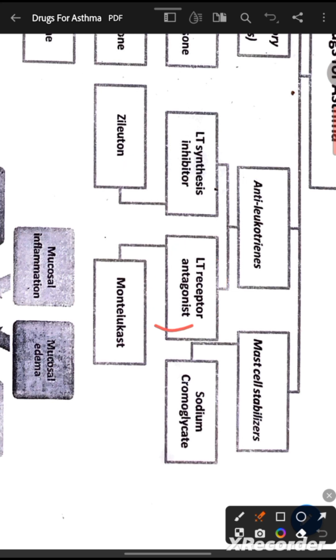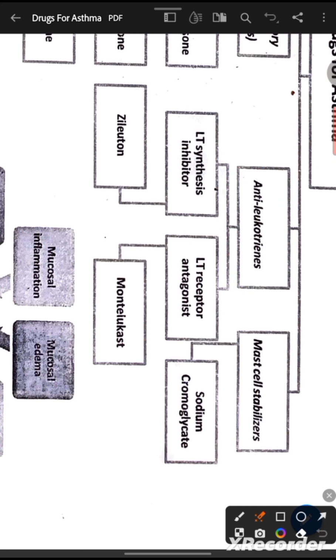Let me first explain the leukotriene. Leukotriene is a chemical messenger, just like TNF alpha. It is an inflammatory mediator, just like all other inflammatory mediators. It causes inflammation in our body, in our air sacs, in our lungs. So for overcoming the inflammation that occurred in our lung, we need anti-leukotrienes. In that category, the most famous drug is montelukast, and zafirlukast is the second drug which comes under anti-leukotrienes.